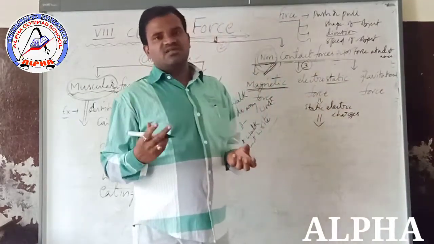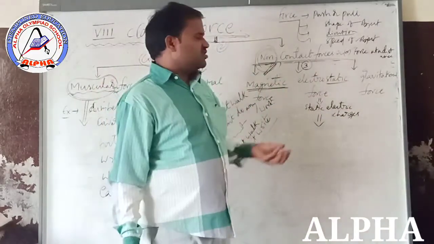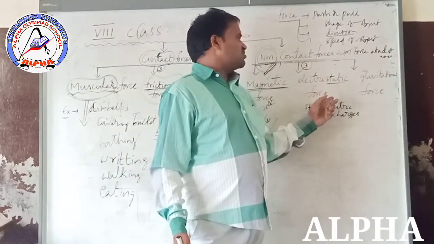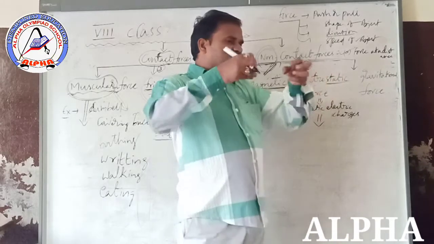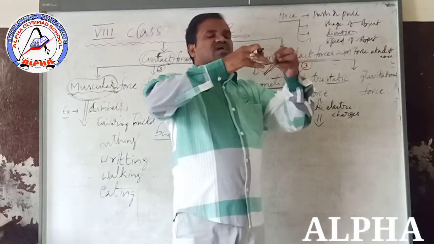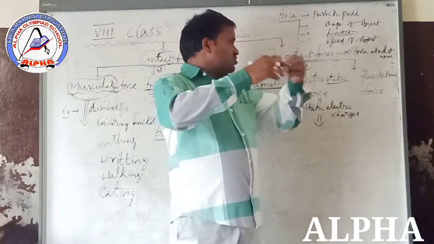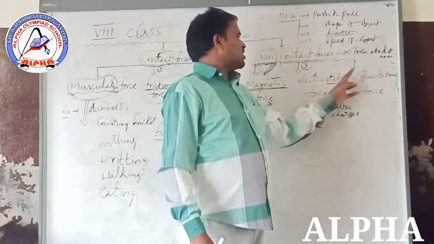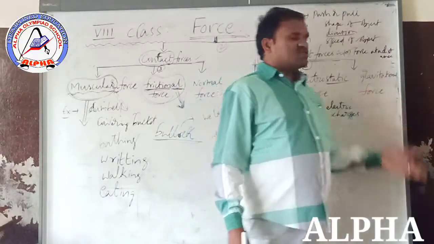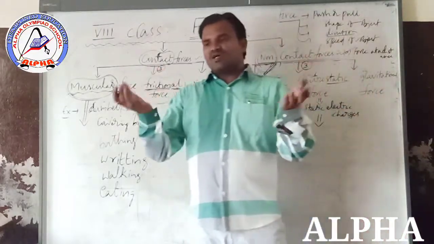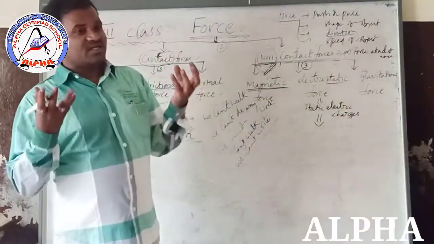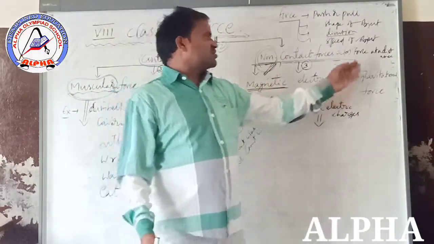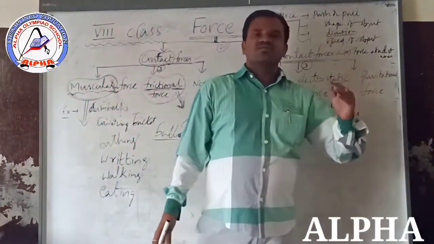Two charges are there: positive charge, negative charge. Due to the static electric charges, a force is applied between the two objects without contact. Such force is known as electrostatic force. Gravitational force: the attraction force between any two objects in the universe is known as gravitational force.